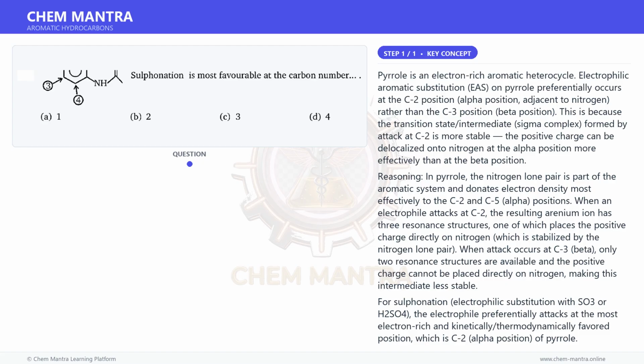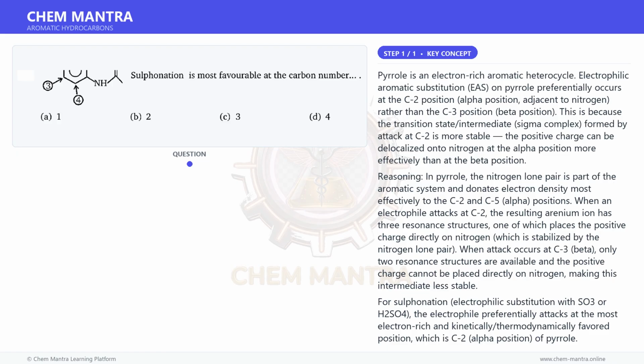Electrophilic aromatic substitution, EAS, on pyrrole preferentially occurs at the C2 position, alpha position, adjacent to nitrogen, rather than the C3 position, beta position. This is because the transition state intermediate, sigma complex, formed by attack at C2 is more stable. The positive charge can be delocalized onto nitrogen at the alpha position more effectively than at the beta position.